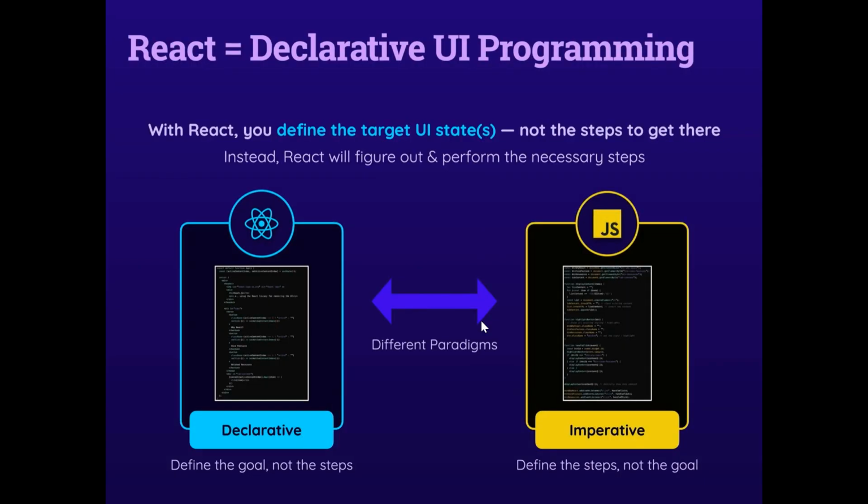Okay, so React is a declarative UI programming that we learned. There are two types, declarative and imperative. With React, you define the target UI states, not the steps to get there. We have this concept of states. Using these states we can get some data, transfer the data, update the state, and using that updated state you can choose what to display on your web page. Using that particular state you can change the data that is being displayed.